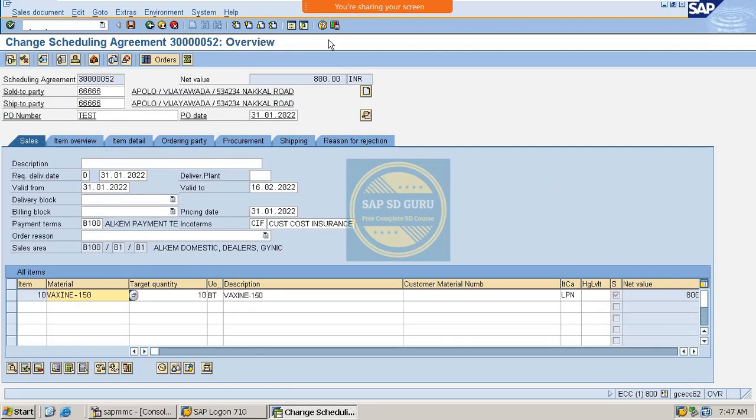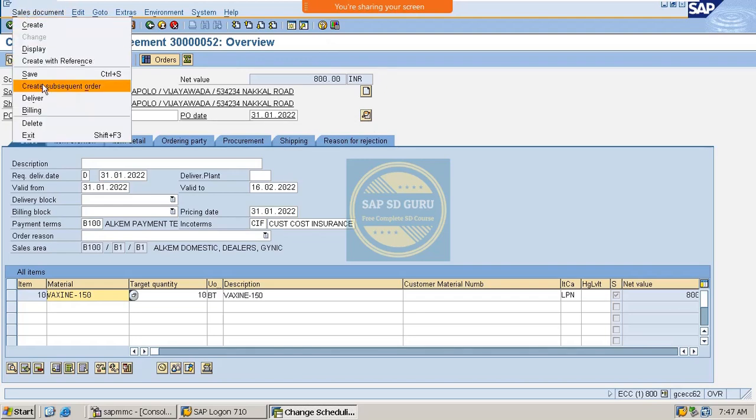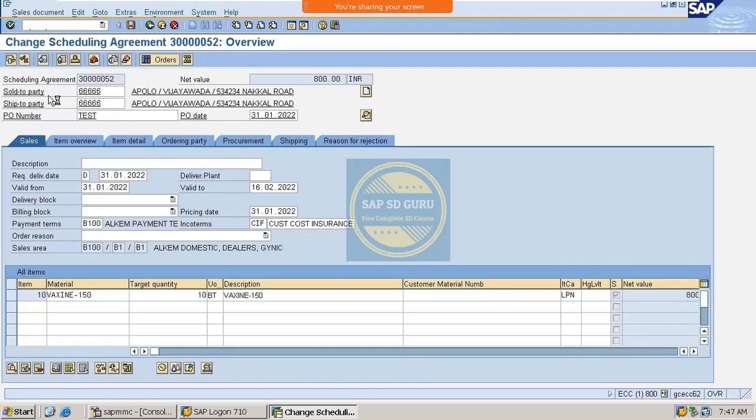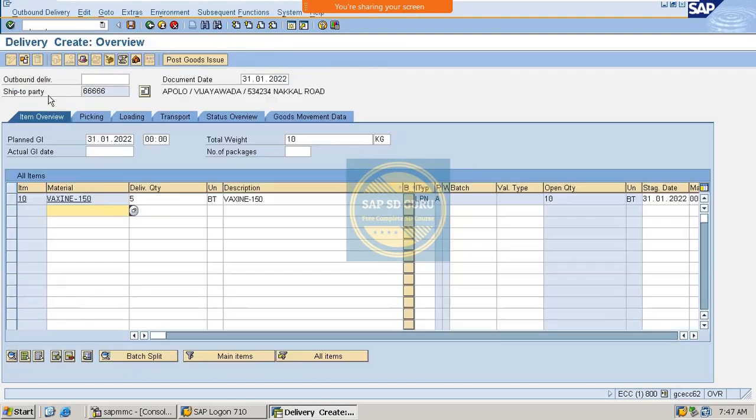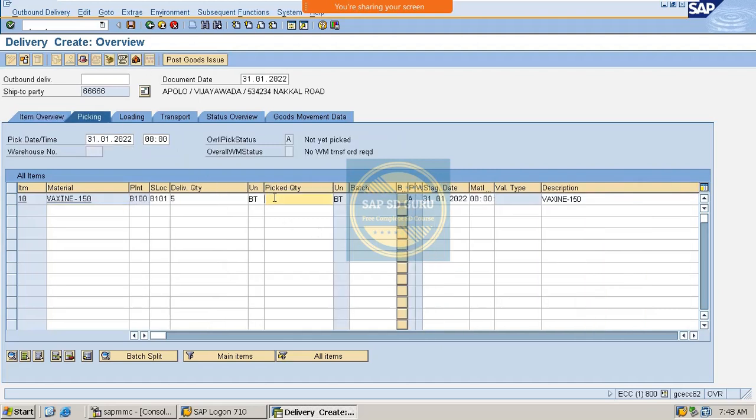So what we have to do now is the delivery. See here, we have to do the delivery. See, the first delivery is taking place on 31st, today, right? And for the quantity of 5. So here the picked quantity is 5, and here we are going to do the PGI.